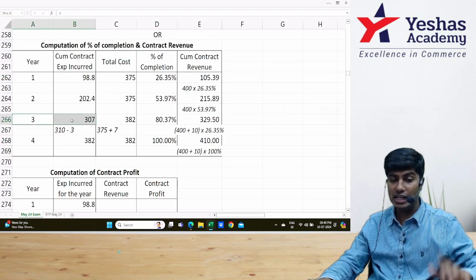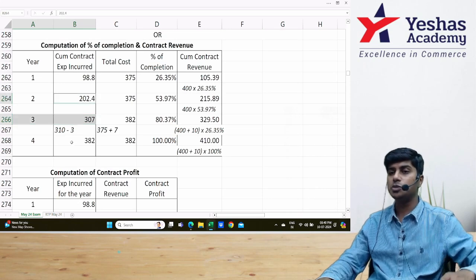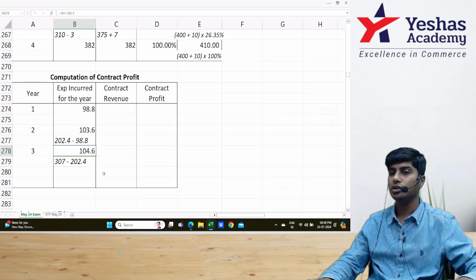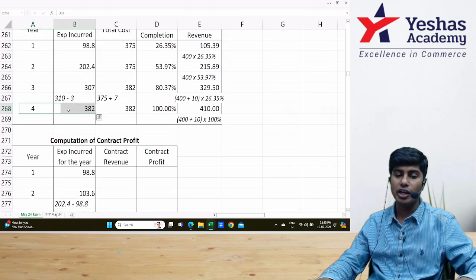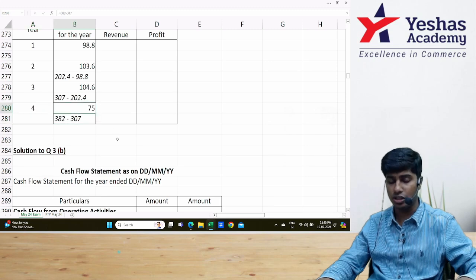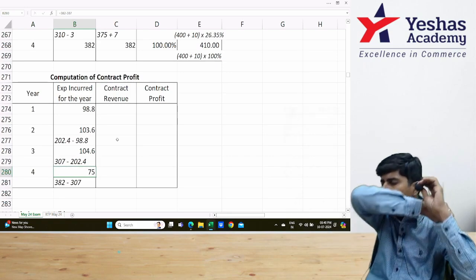Similarly, till year 3 expense is 307. If I eliminate till year 2 expense of 202.4, I would get expense for year 3. At the end of year 4 expense is 382. Expense till year 3 is 307. From 382, if I eliminate 307, I will get expense to be 75.